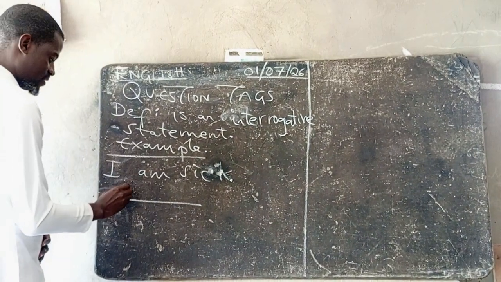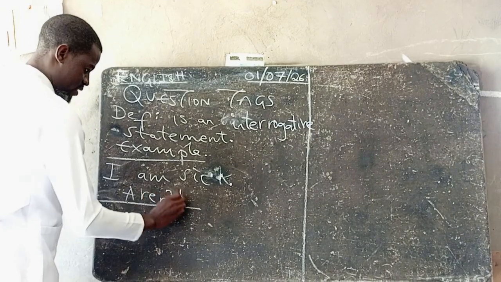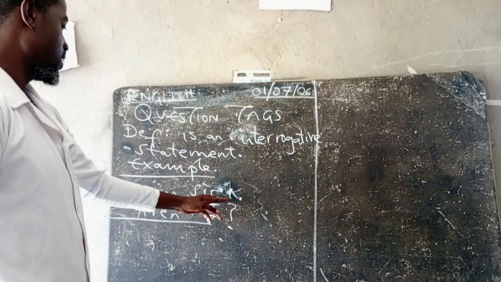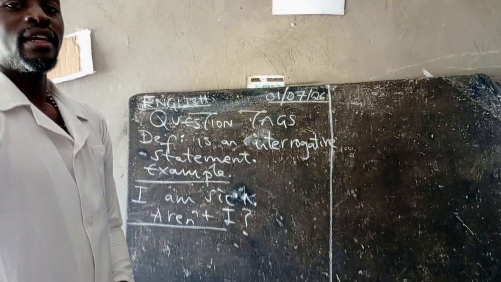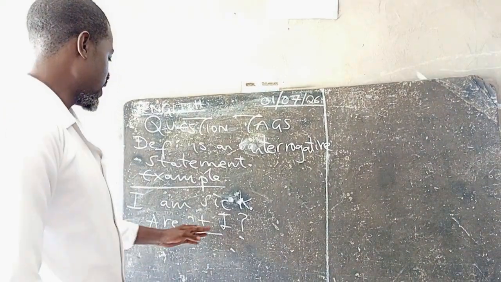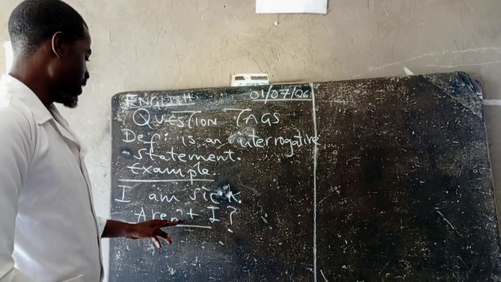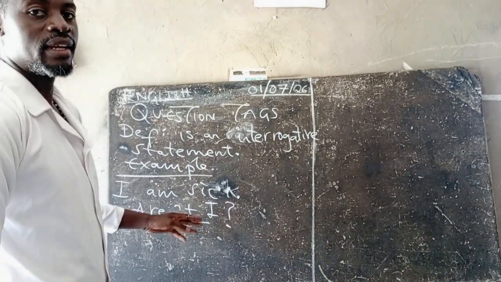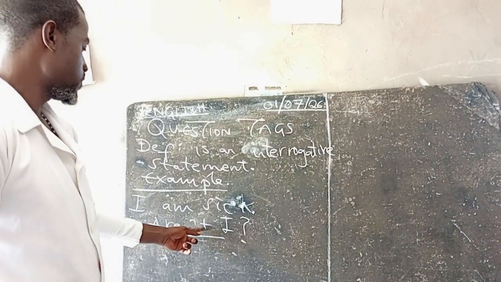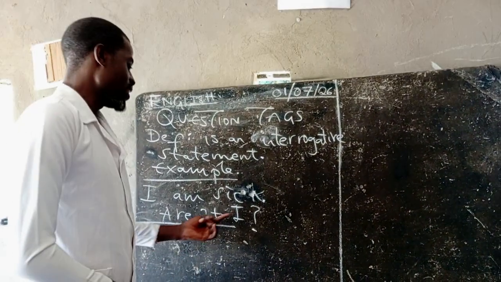As you can see, this statement is a positive statement, and the answer in the question tag should be a negative statement. A negative statement in English is just a statement that has a not. Aren't is the short form of are not.